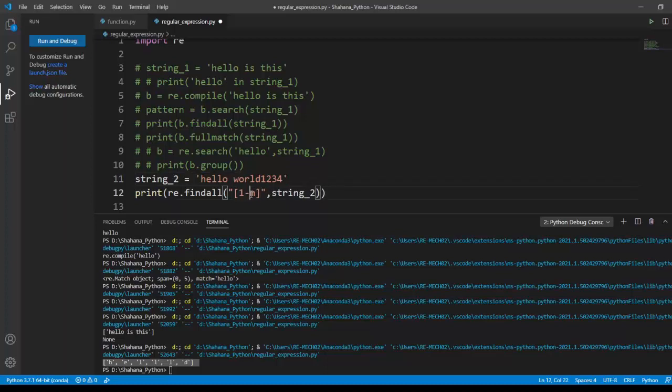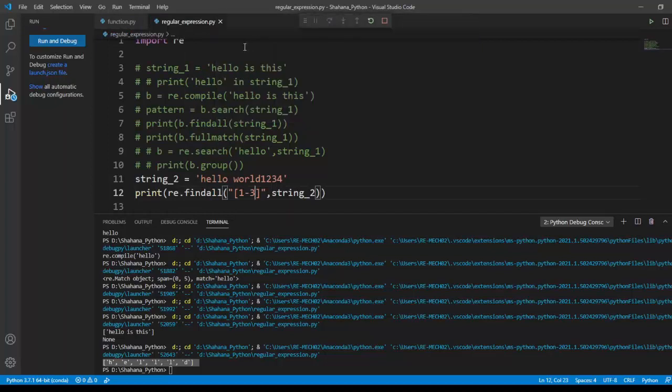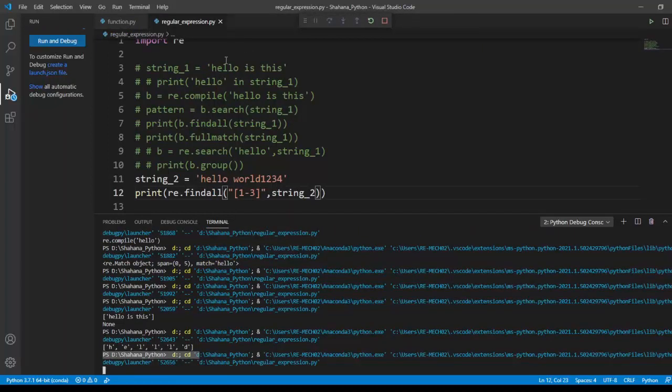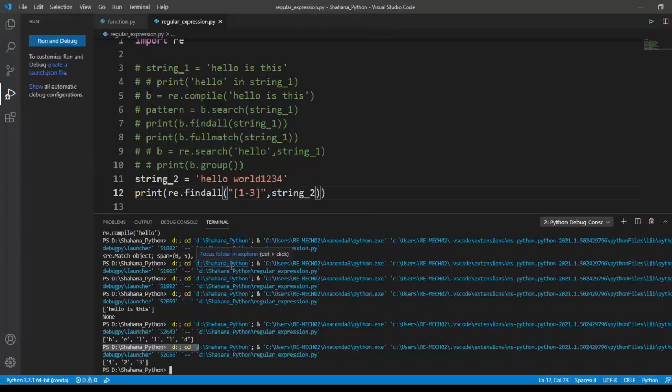I can specify it like this. We got our 1, 2 and 3, and 4 has been left out.